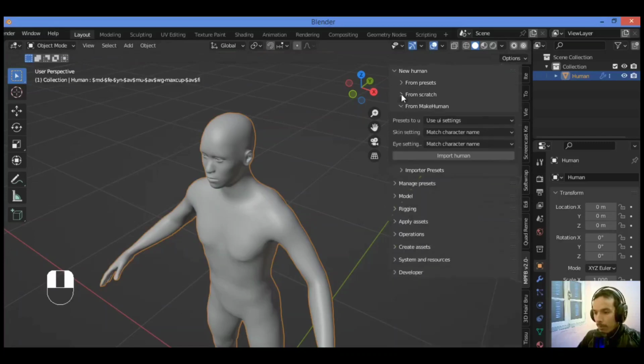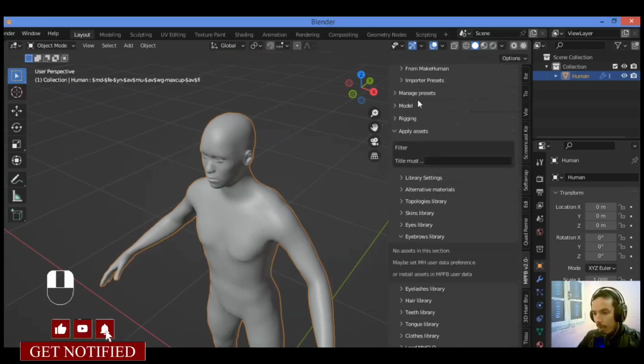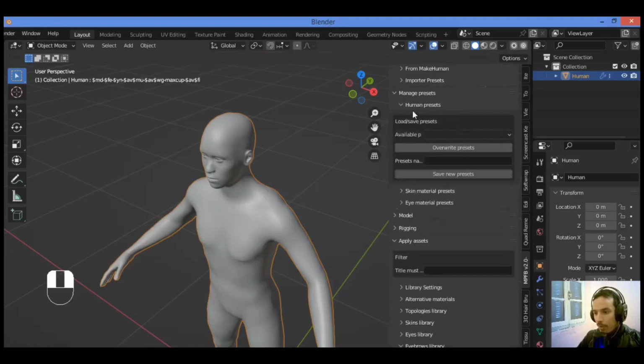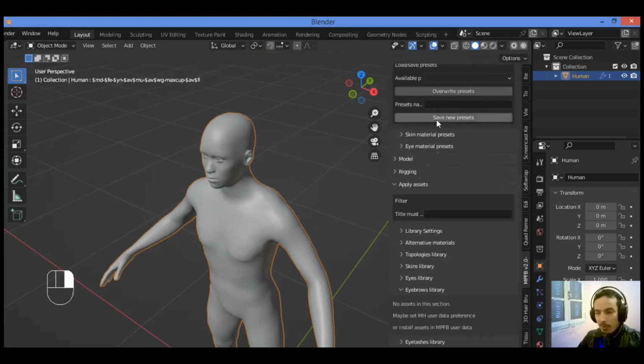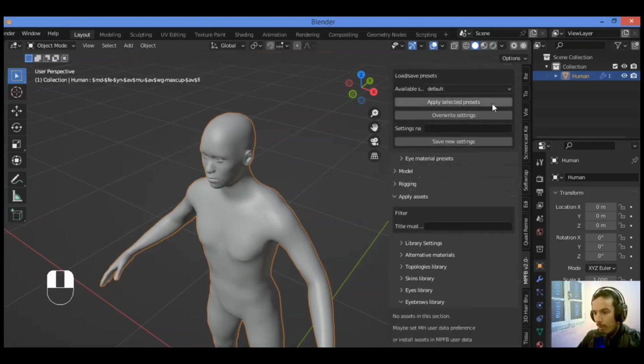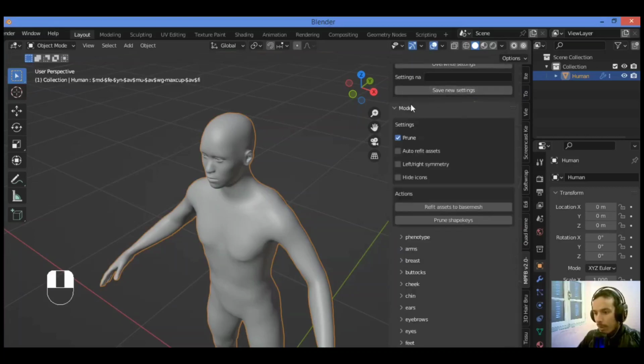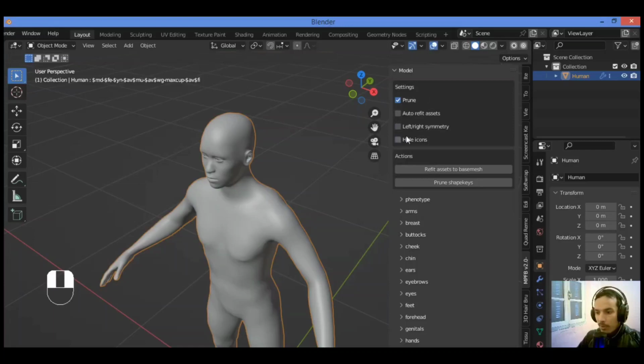I'm going to hide that. If you want to import a human, you can use the default or some settings over there, like match character name. Let's hide it. If you want to manage assets, you can also click on human presets and import some presets in order to make such a human. So there are skin material presets, and you can apply the selected presets. You have eye material presets as shown here. For the model, you can change things and check some important factors.